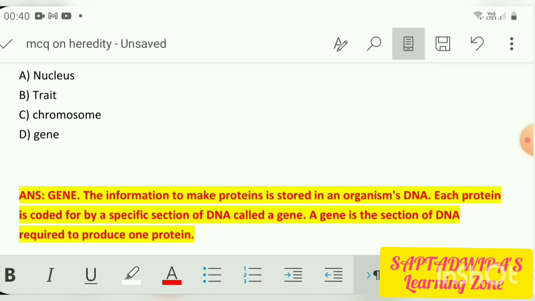The information to make proteins is stored in an organism's DNA. Each protein is coded for by a specific section of DNA called a gene. So a gene is the section of DNA which is required to produce one protein.